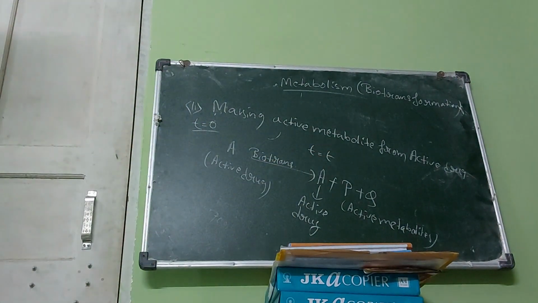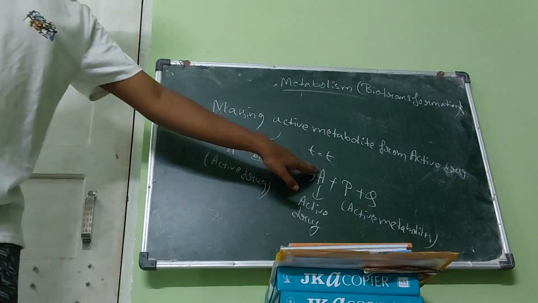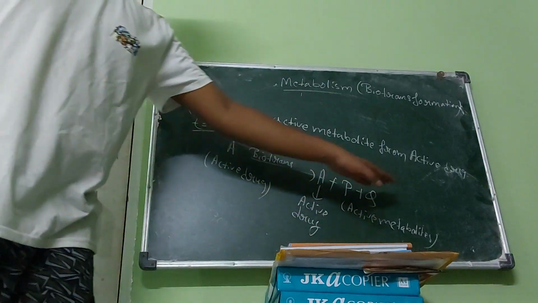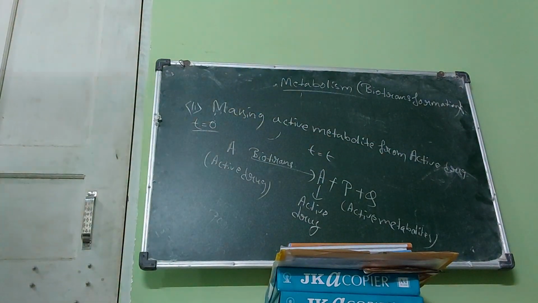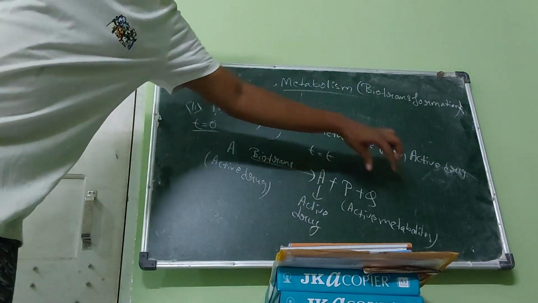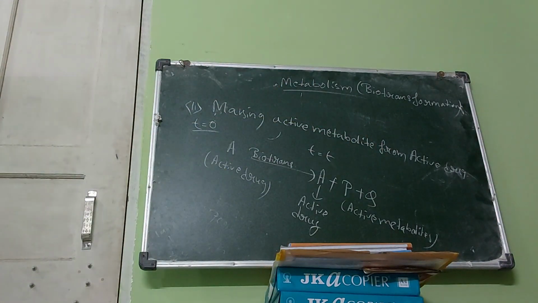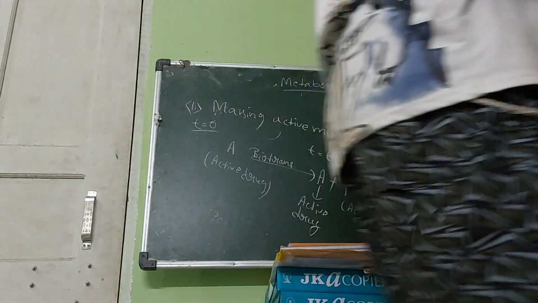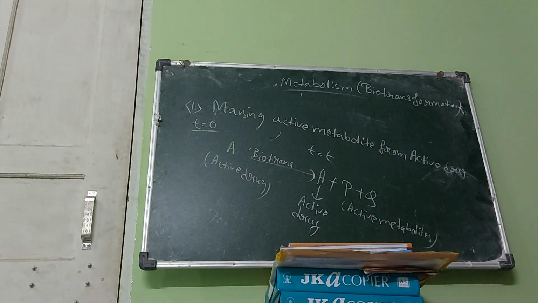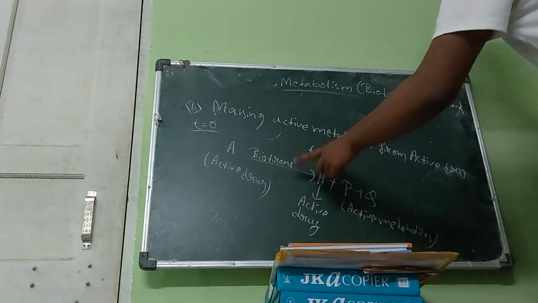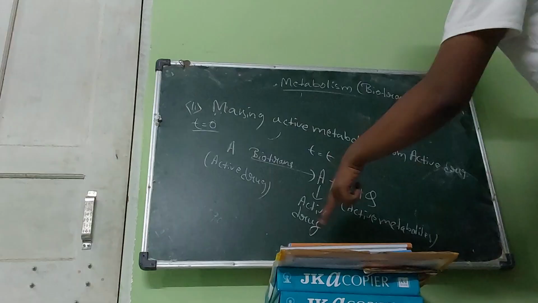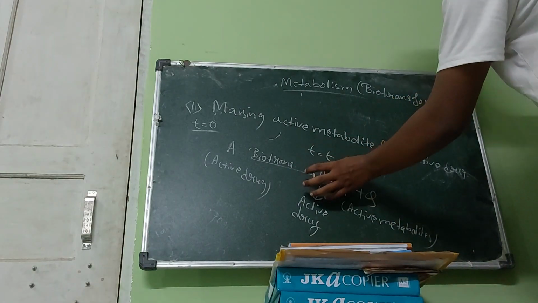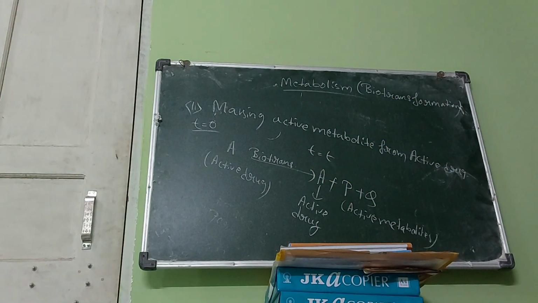Now at t is equal to t, in my body active drug is present and active metabolites are also present, and both are showing their pharmacological activity individually, and we are getting a cumulative effect of drug and metabolites.